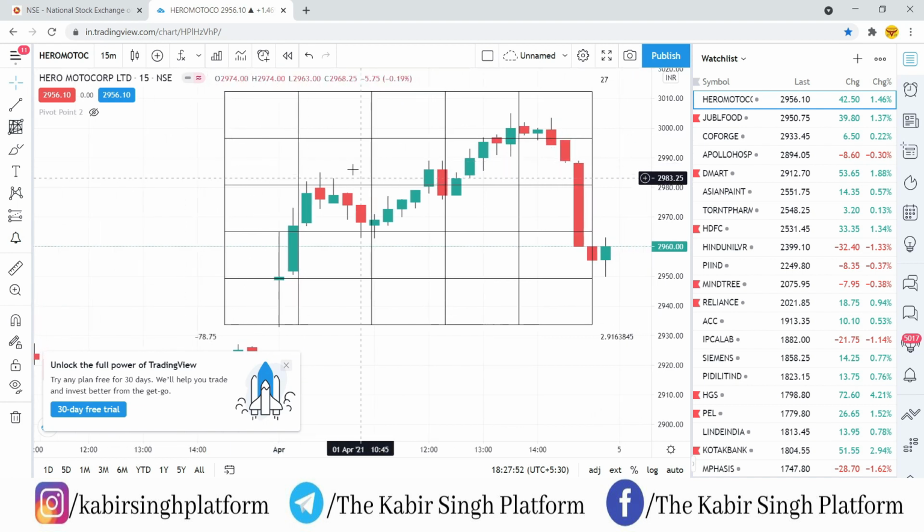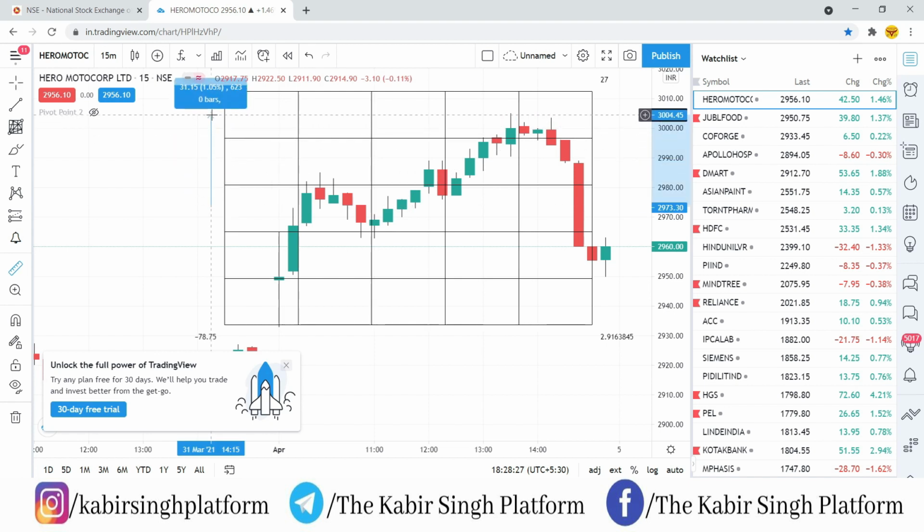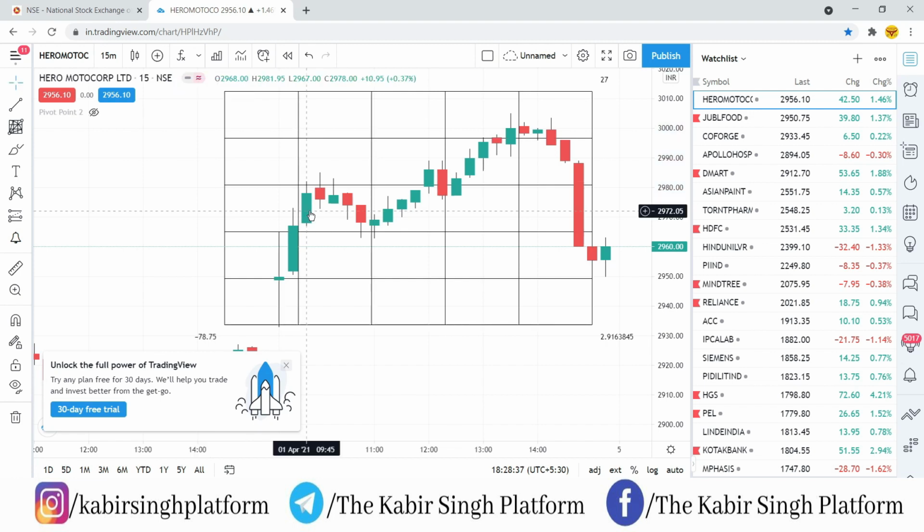In this case, you can see how price is respecting these Gann levels. Price reversed from here, then again took support at a Gann level, went up again, and from the next Gann level the price rejected. So if you would have entered in this, you would have easily got target 1 and target 2 according to the Gann strategy. So this is Hero MotoCorp. Out of 5 stocks which we are checking, in one we got double targets. If you would have entered here, it has given you a 31 points move, more than 1%. You would have surely made a profit.